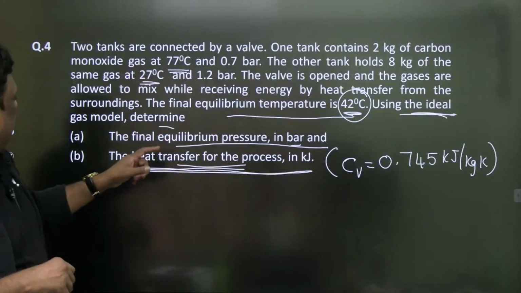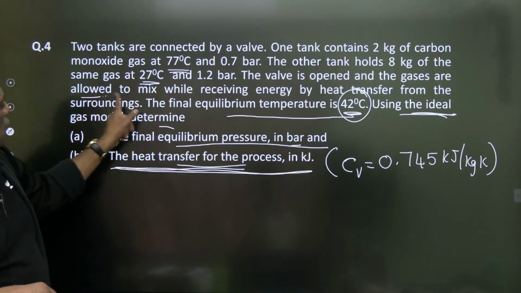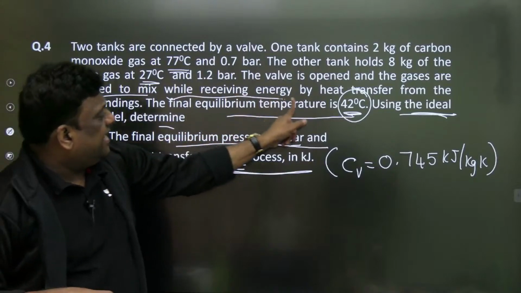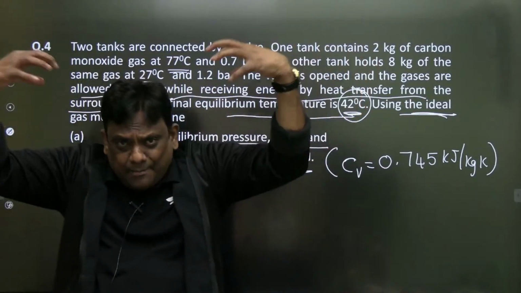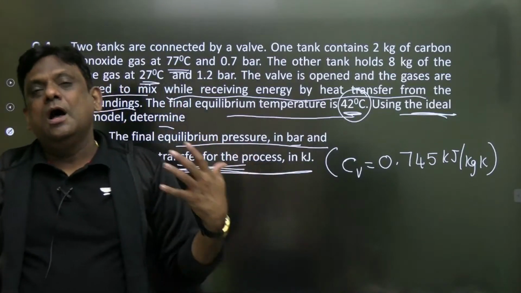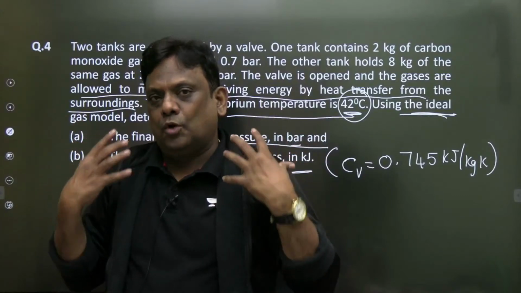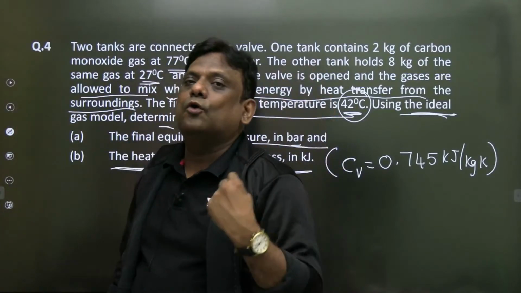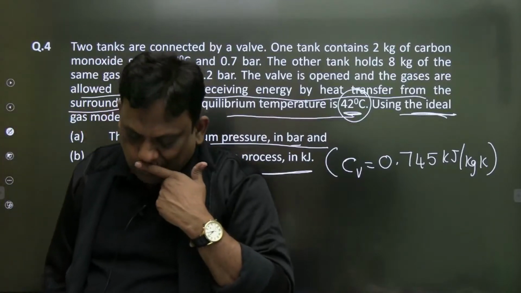Exactly. So therefore कहाँ गया वो? देखो, allowed to mix while receiving heat by heat transfer from the surroundings. Surroundings से my carbon dioxide is absorbing. That's why you are getting this as positive. A positive heat transfer indicates that my system, which is carbon monoxide, is absorbing 37.25, if I am not wrong. Correct ना?